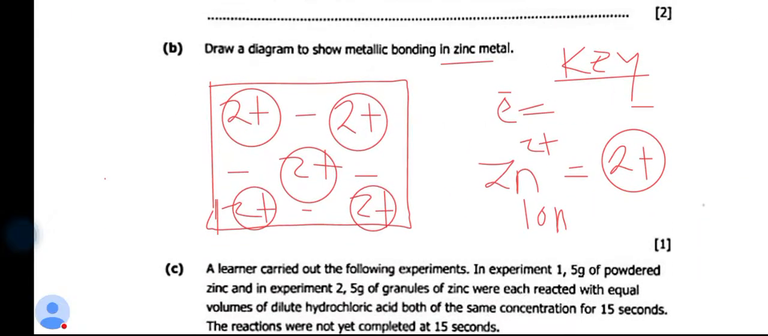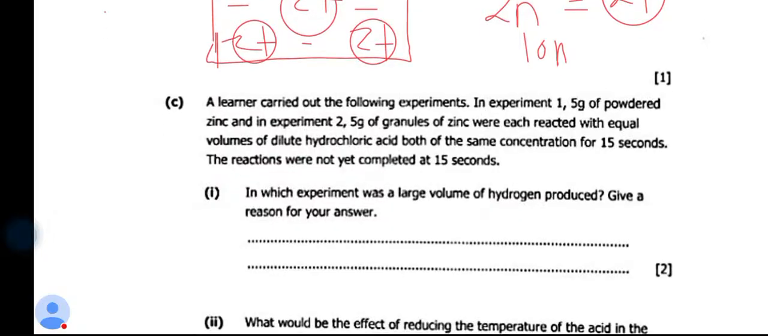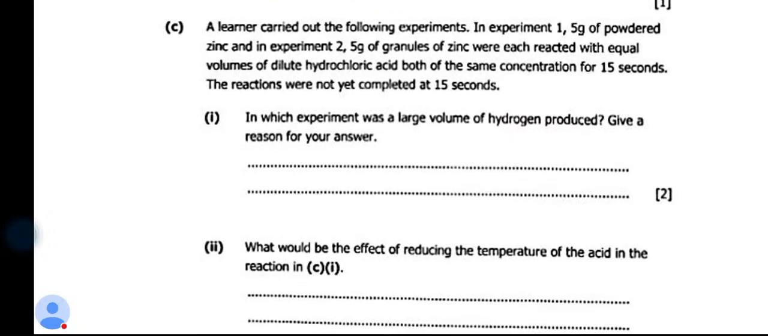All right. Then as we are concluding, the question is saying, Elena carried out the following experiment. In experiment 1, 5 grams of powdered zinc. In experiment 2, 5 grams of granules of zinc were reacted with equal volumes of diluted acid, both of the same concentration, for 15 seconds. The reactions were not yet completed at 15 seconds. In which experiment was the large volume of hydrogen produced? Give a reason for your answer.